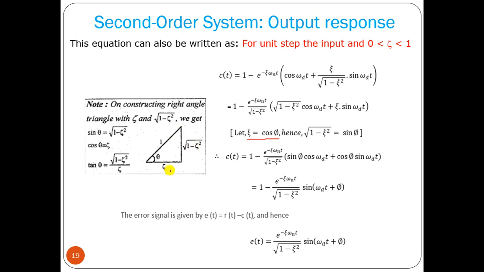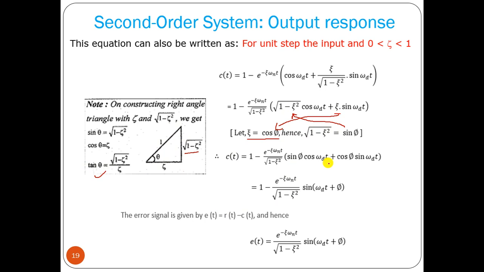we can take a right angle triangle. Here we have zeta, and this is the root of 1 minus zeta square, then the hypotenuse should be equal to 1. Then tan theta equals root of 1 minus zeta square by zeta. So if you consider zeta equal to cos phi, then root of 1 minus zeta square equals sin phi. So that part we can put here. Zeta we are assuming as cos phi, then this factor becomes sin phi, and we can form a right angle triangle to get the tan theta value.